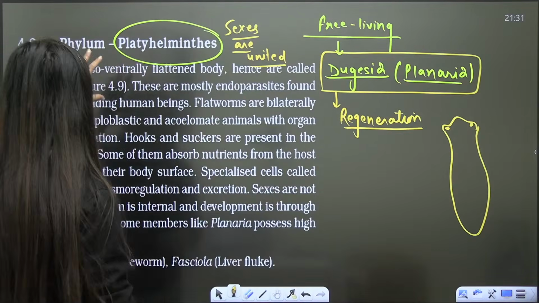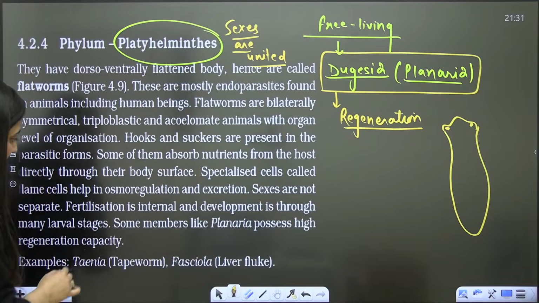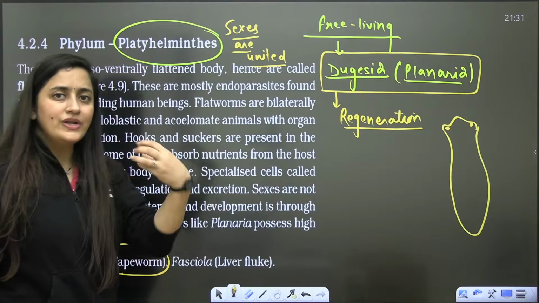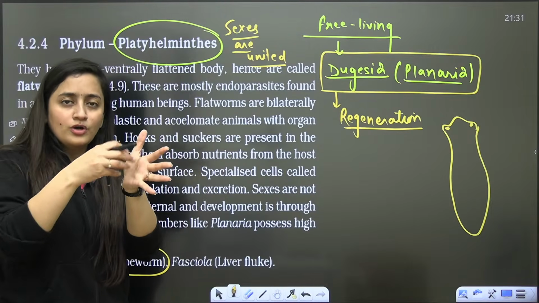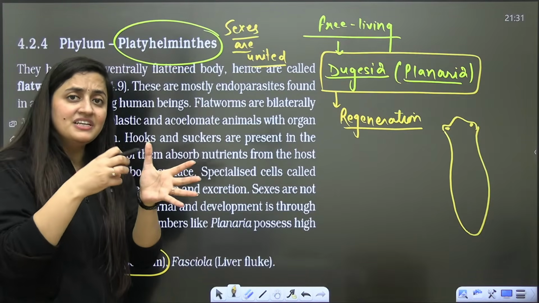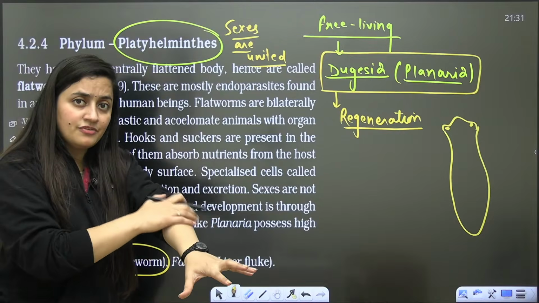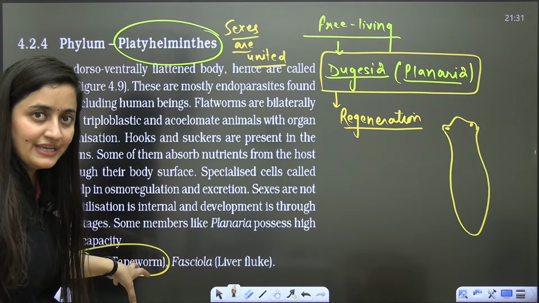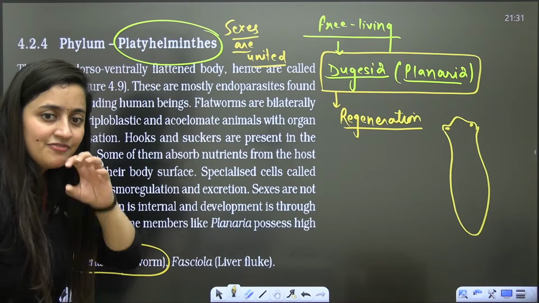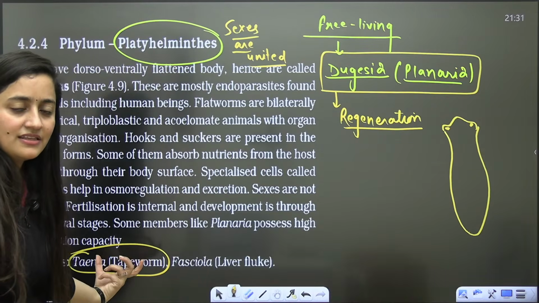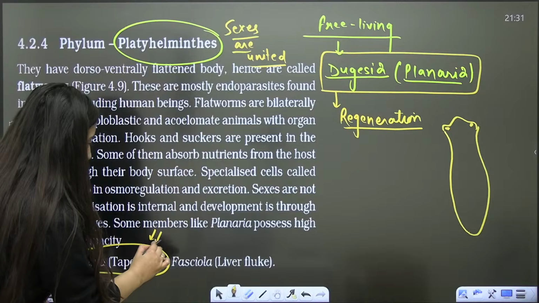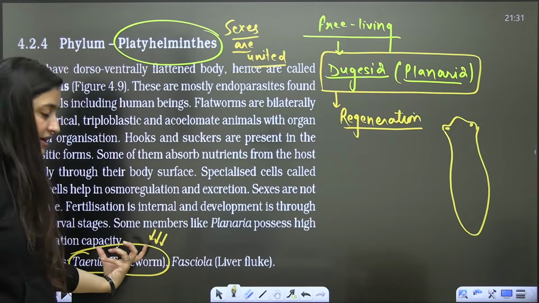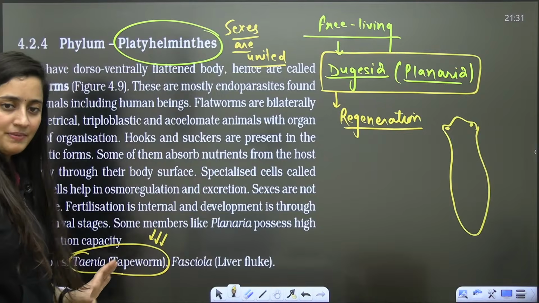But here, bache, what's the point? In the Platyhelminthes, the diagrams which are given, one is Taenia solium, that is tapeworm, right? This is for those who eat pork. If in the muscles of that pork cyst of Taenia is there, and a person eats it undercooked, that person will get the infection, taeniasis, right? So here human is also the host and pig is also the host.